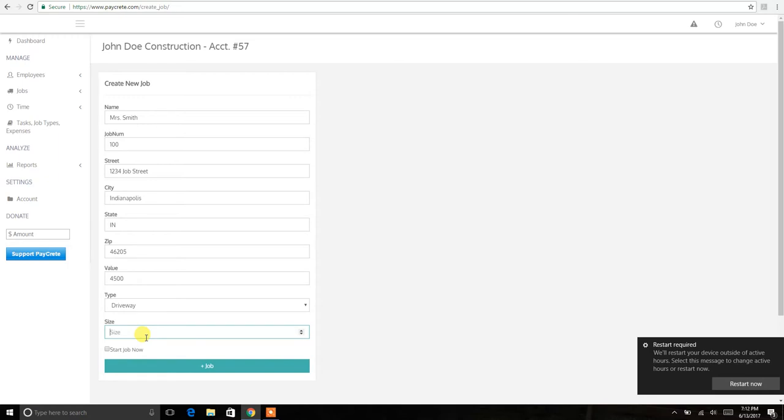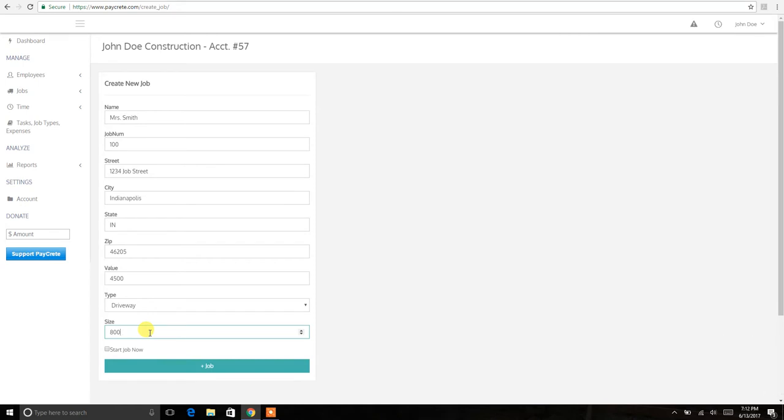Now here, the next row down, it says size. Let's go ahead and put a size in here. Let's say 800. Again, this could be square feet or lineal feet. It could be bricks, it could be blocks, however you measure your units. So let's say the value of this job was 10,000 and the job type was a wall and it's blocks. You could put size as being lineal feet or square feet or blocks. So we know it's going to be square feet on this job, so let's just put 800 square feet in there.